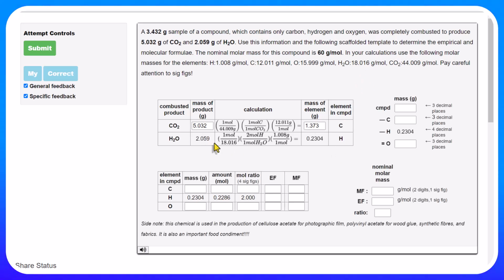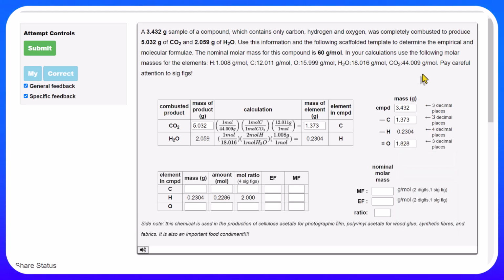I applied a similar strategy to find the mass of hydrogen. Be careful, it's always 2 moles of H per 1 mole of H2O. Now, because I have the mass of carbon and hydrogen, I can find the mass of oxygen. So I start with this 3.432 grams of our compound. I'm going to subtract the mass of our carbon. You'll see that we often repeat the values, so hopefully we get them right in the first stage. Okay, I'm going to now do the subtraction. And in doing the subtraction, I find the mass of the oxygen, which turns out to be 1.828.